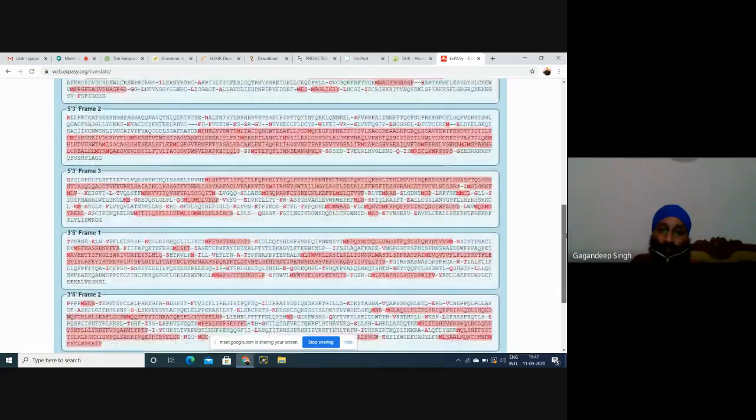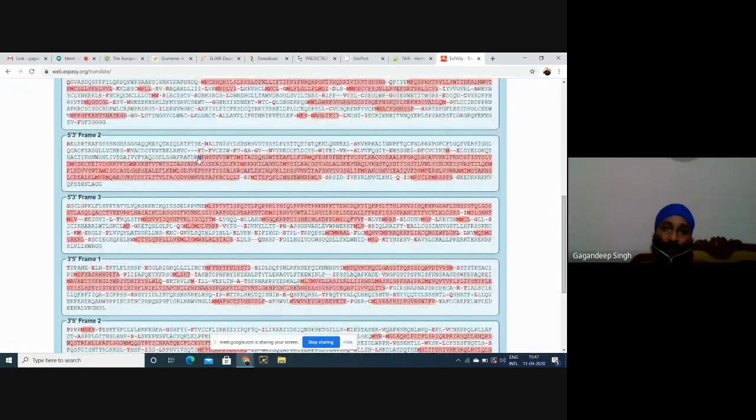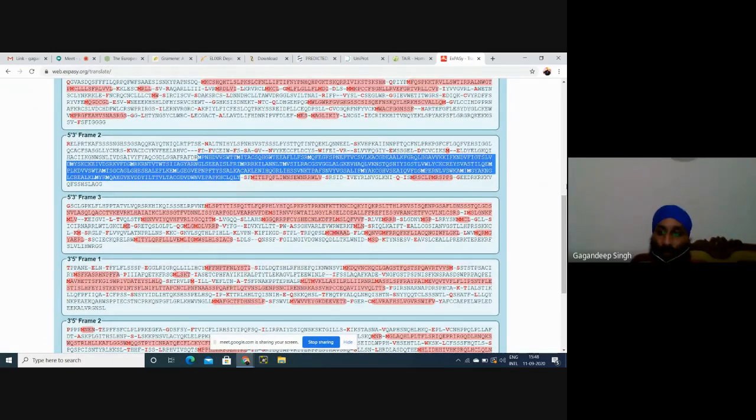3 frames are from the positive side and 3 from the negative side, meaning from the reverse side, the 3' end and 5' end. We translate these sequences from both sides and find 6 open reading frames, 3 from the start side and 3 from the end side of the sequence. Every sequence should start from methionine if we select it. In this case, I have selected the second frame, where we have found the largest open reading frame.